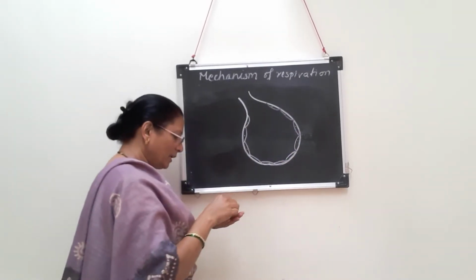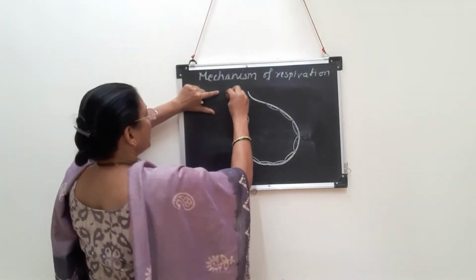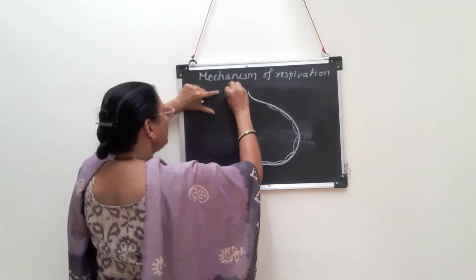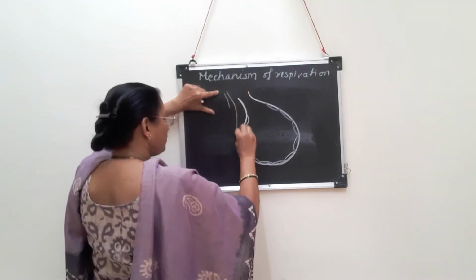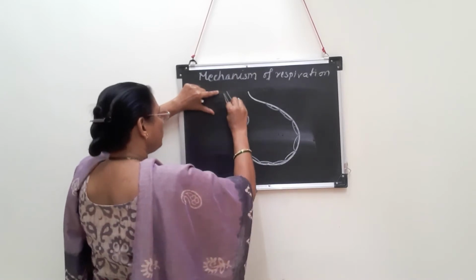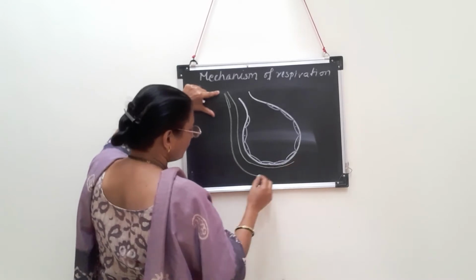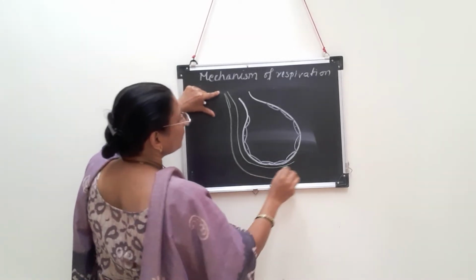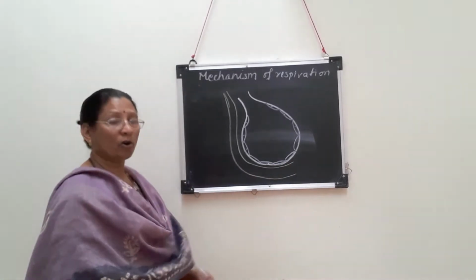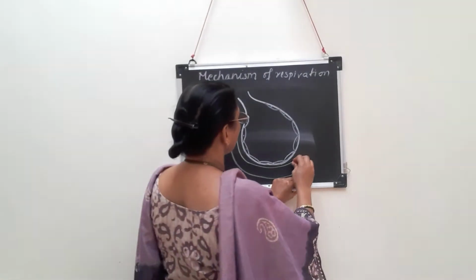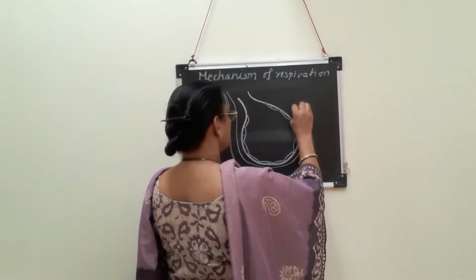Then a branch of the pulmonary artery is present in the vicinity of each alveolus, and this pulmonary artery divides and redivides to form many capillaries. All these capillaries unite and reunite to form another blood vessel.